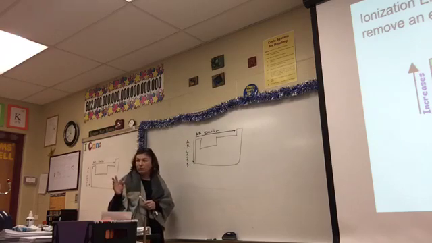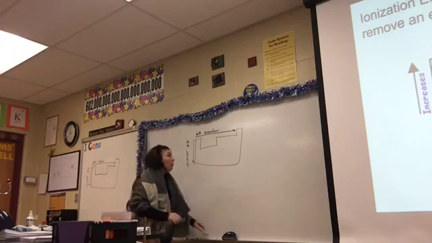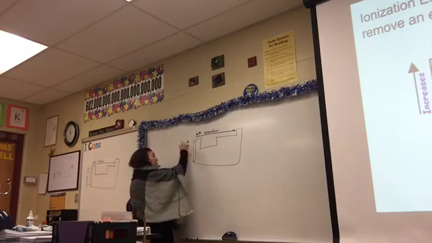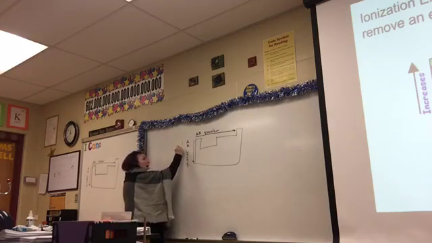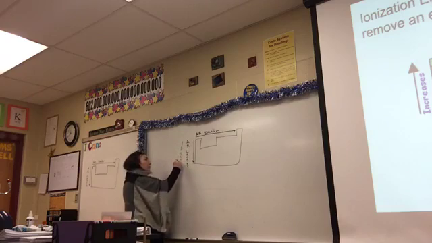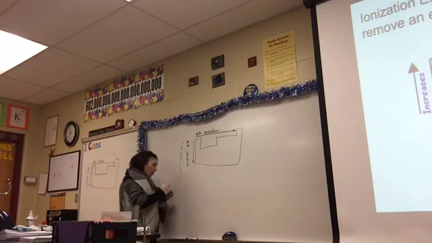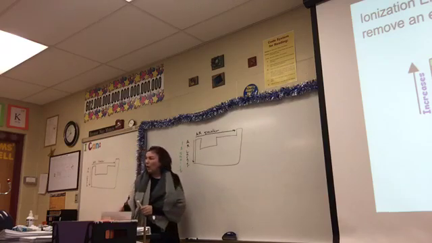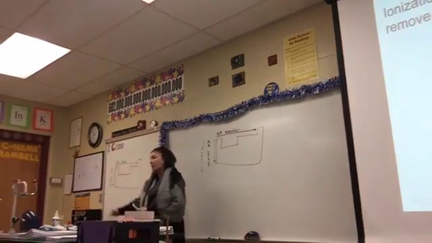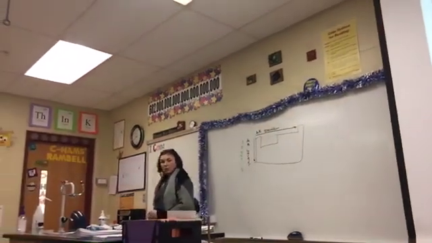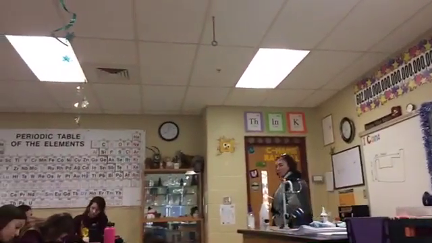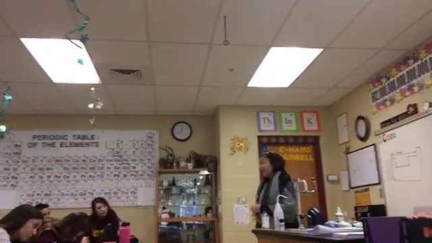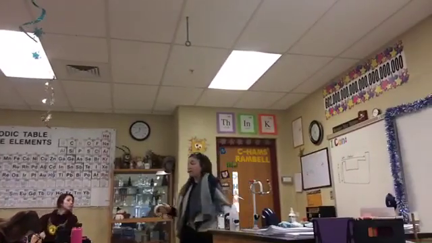Yes? No? Okay, good. Now, ionization energy. When you go down the column, I use IE, ionization energy gets smaller. Why would the ionization energy get smaller as you go down the column? Why would it do that? Because your atomic radius is getting larger. Yes, because your atomic radius is getting larger.